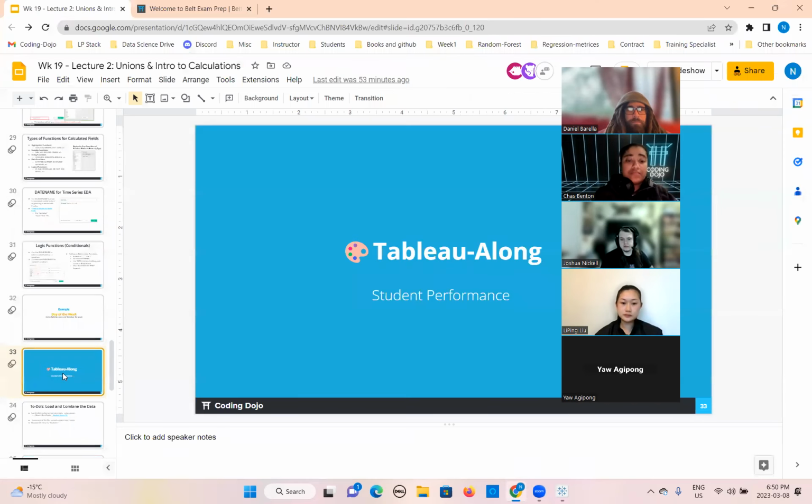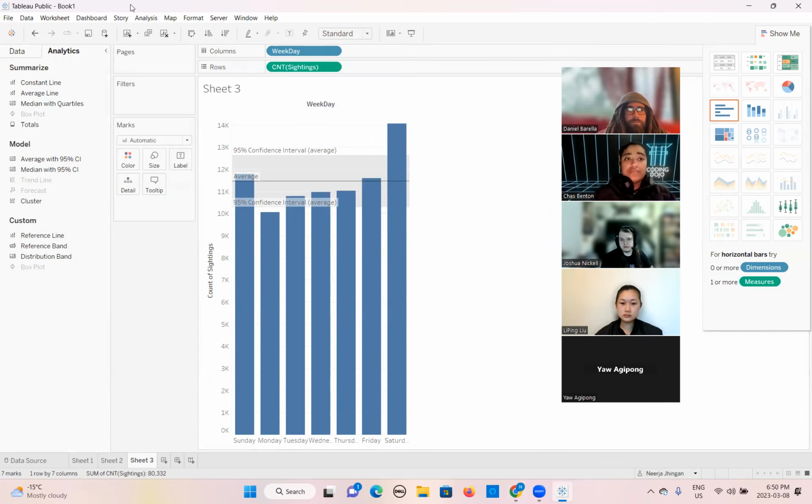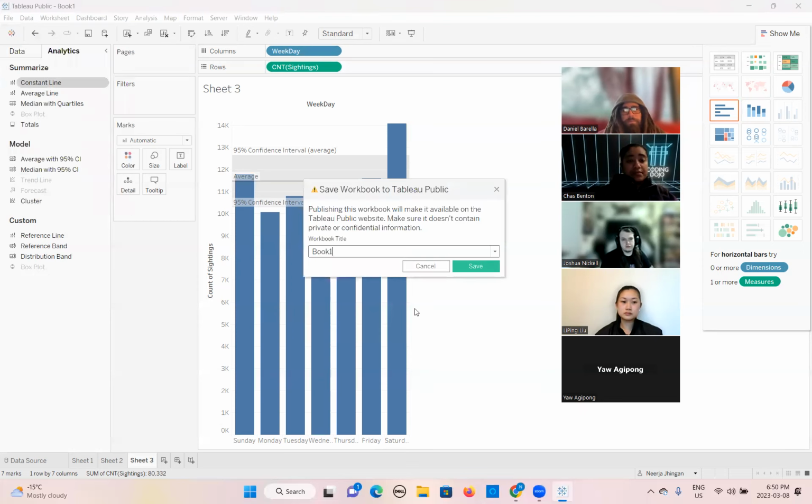Okay. Now we will jump on to the code along of the Tableau with the dataset student union. So I will save this as part of the lesson, class 19 part 1.